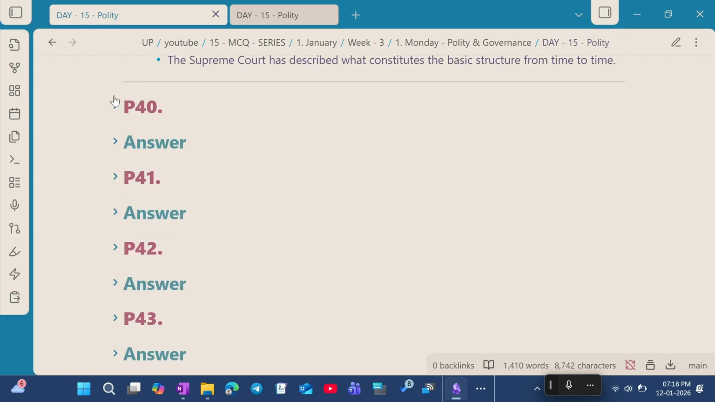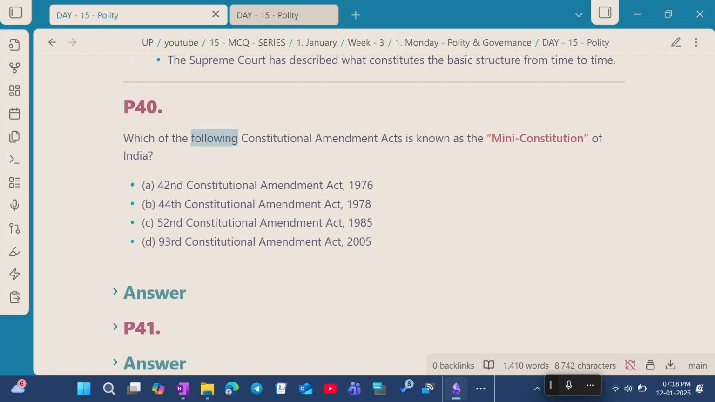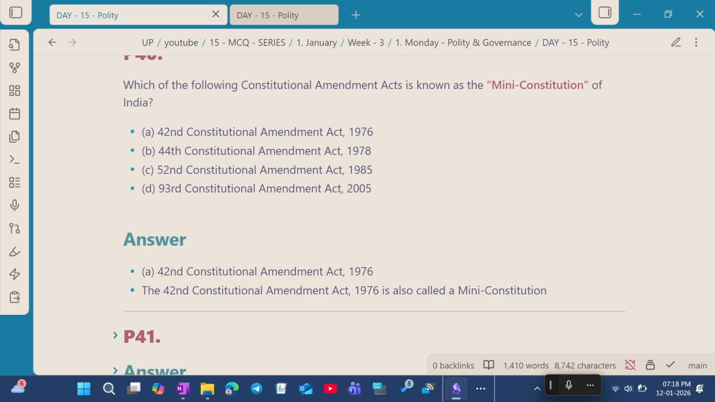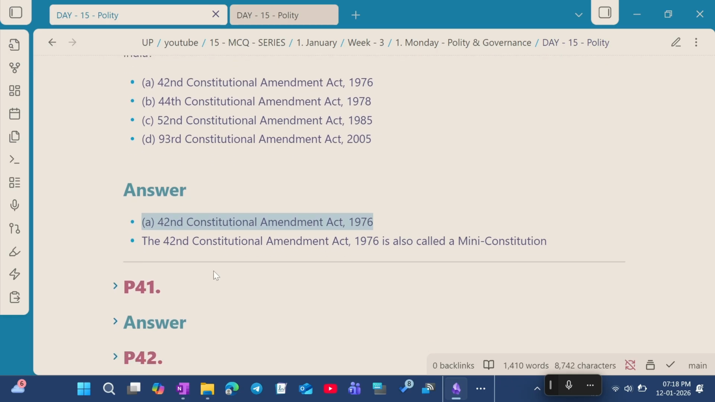So, question number 40. Which of the following constitutional amendment acts is known as the mini constitution of India? Option A, 42nd Amendment Act 1976. Option B, 44th Constitutional Amendment Act 1978. Option C, 52nd Constitution Amendment Act 1985. Option D, 93rd Constitution Amendment Act 2005. So the correct answer for this question is option A, 42nd Amendment Act 1976. It is also known as the mini constitution.